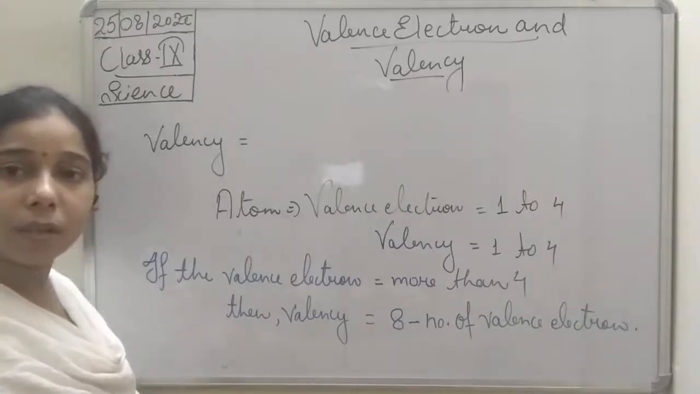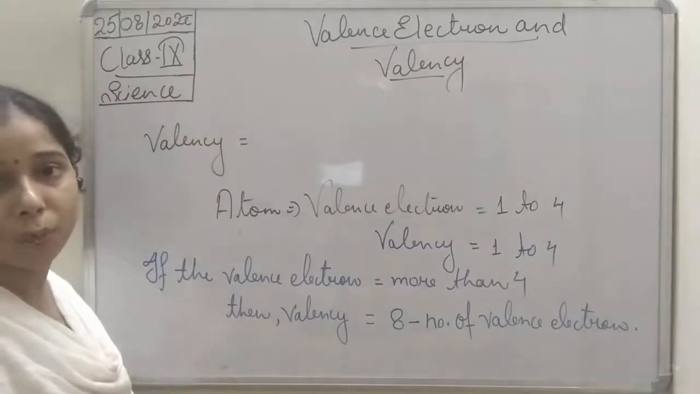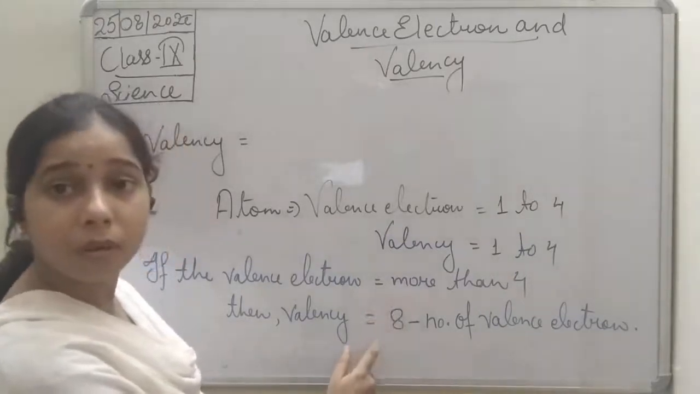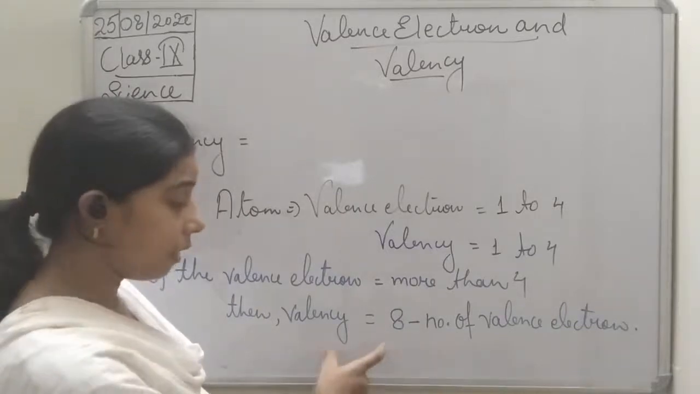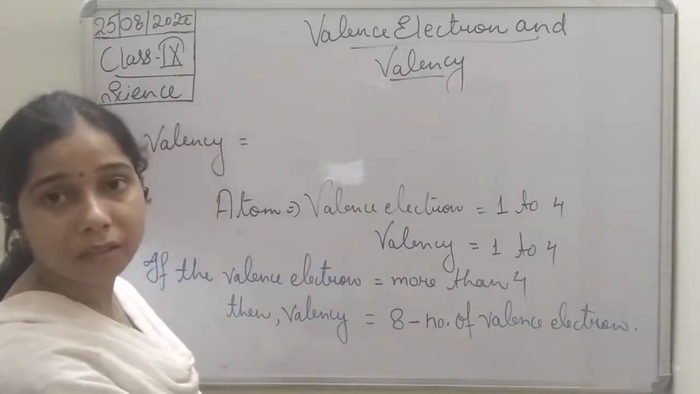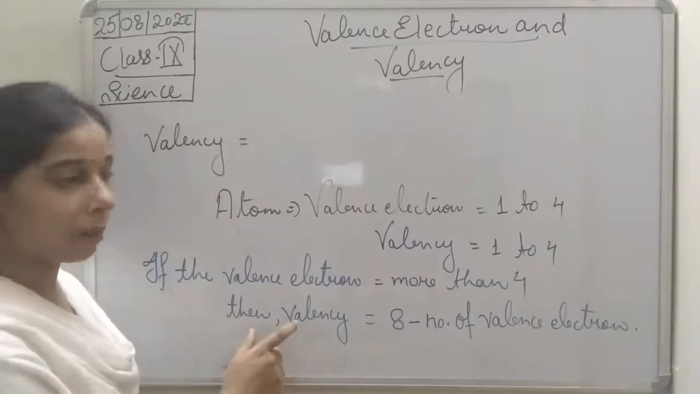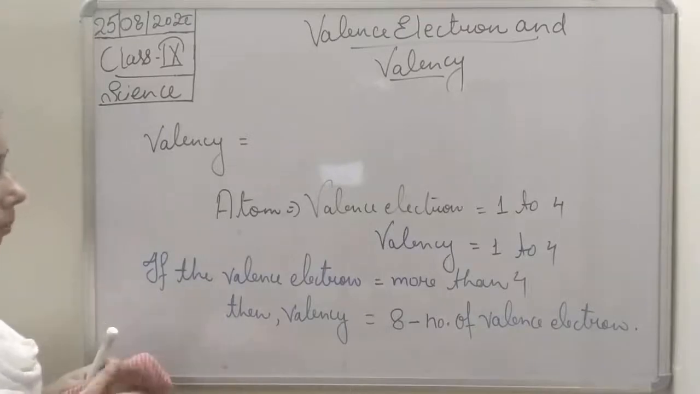In that case, where the valence electrons are more than 4, we will apply a formula with the help of 8, because 8 is the octet. So the formula is 8 minus the number of valence electrons, and that will define the valency of that particular atom. Now we will understand with the help of examples, students.